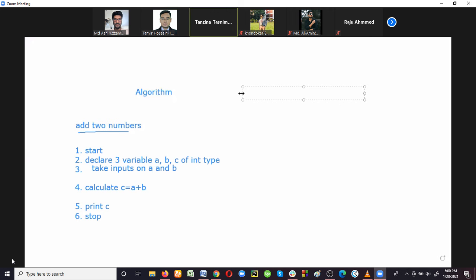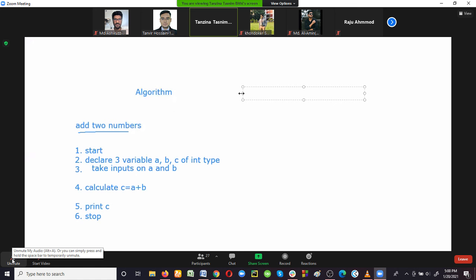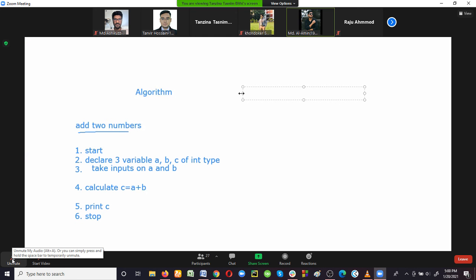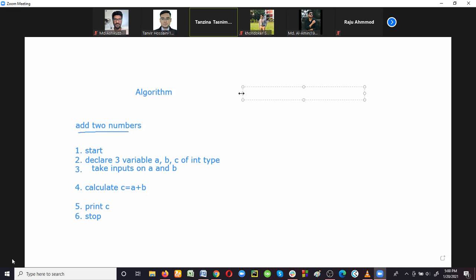We need to know the complexity of an algorithm. And what is complexity? It's actually a function of how much time that algorithm needs to find out the result, and how much memory that algorithm will occupy from the memory. So there are two complexities we need to know. One is time complexity and another is space complexity.